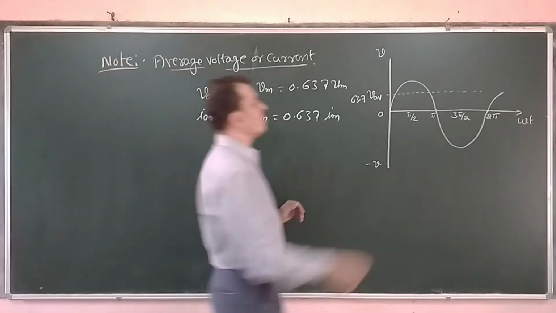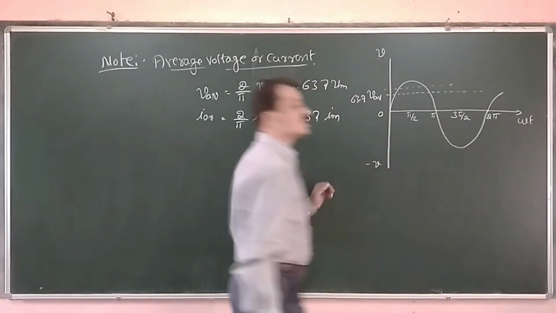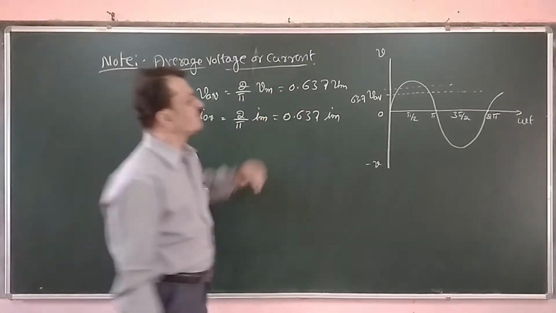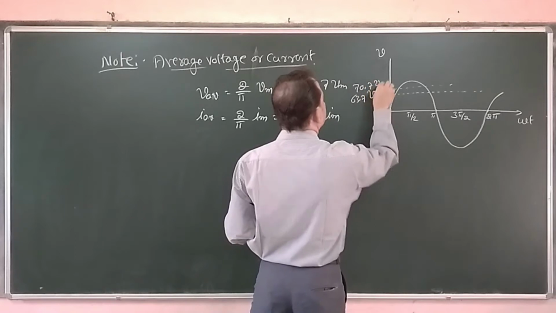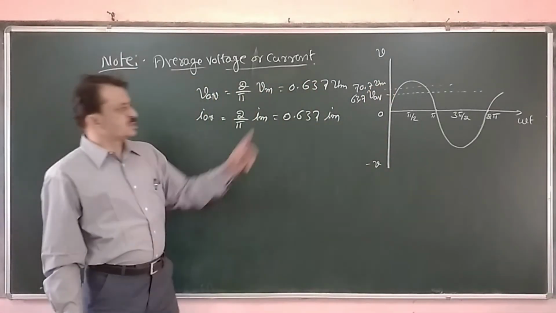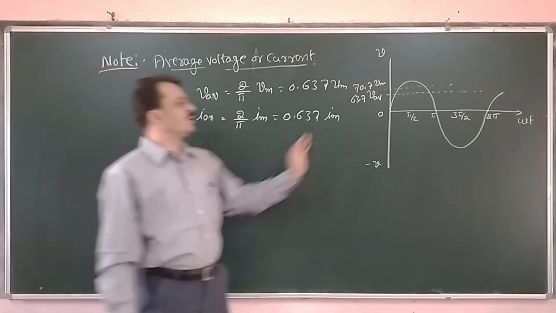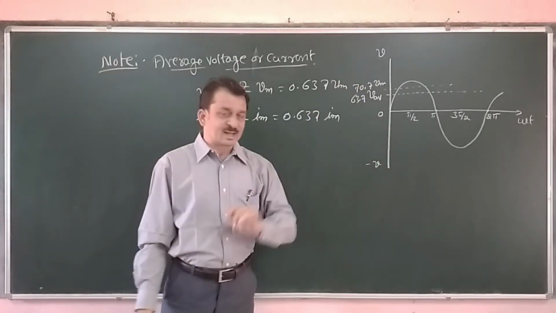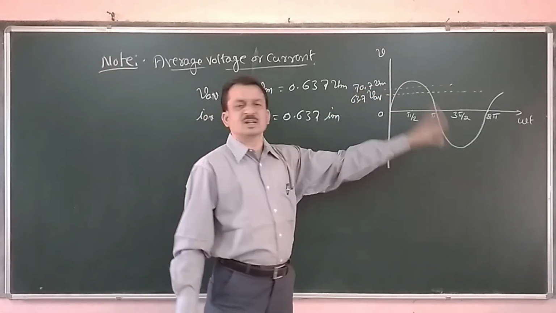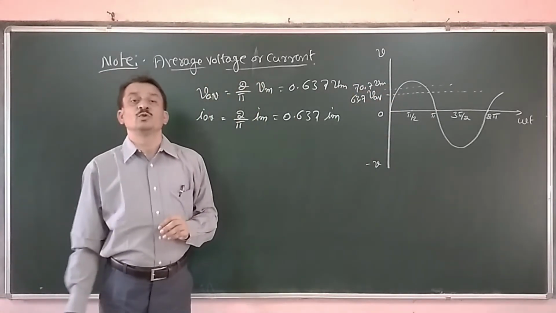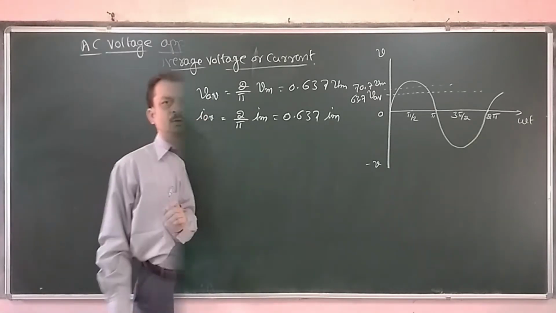And in the previous class we have also worked out the RMS value. It is a little bit higher than that, that is 70.7% of the peak value. 63.7% corresponds to the average value of voltage and current for half of the cycle, not the full cycle. And similarly 70.7% corresponds to the RMS value of the voltage and the current. That thing should be remembered.